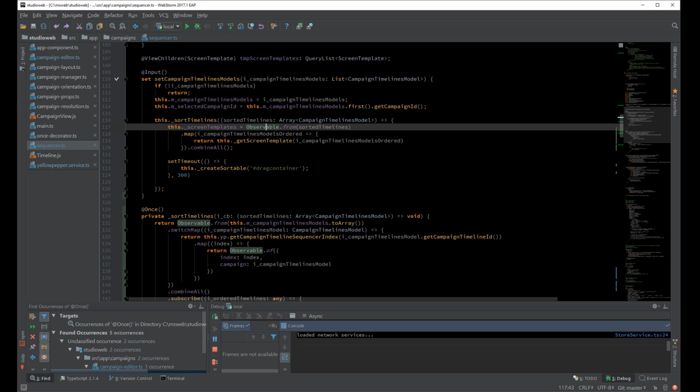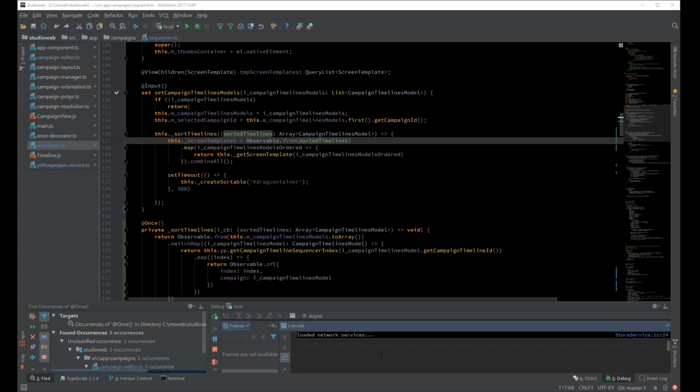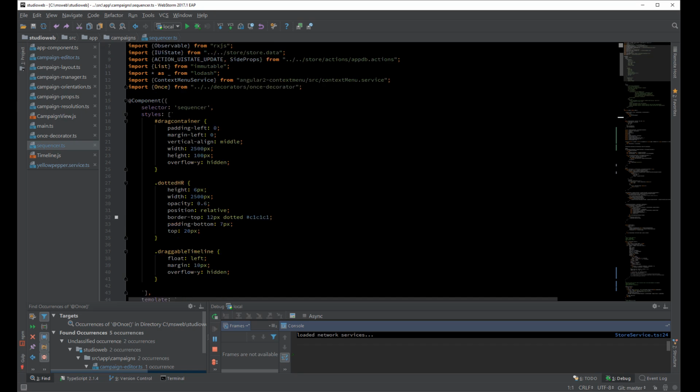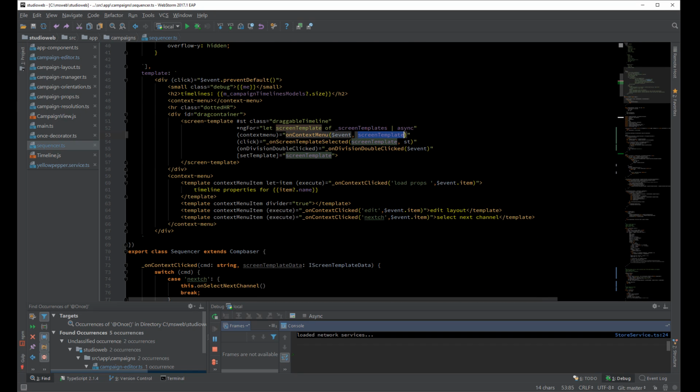And let me remind you that you don't need to use the once all the time, only when you're doing manual subscription. So for example, over here I'm doing screen templates and I'm also using an observable, but of course I didn't have to wrap it in a once decorator because screen templates is actually being subscribed to over here in my template, and so I don't need to do anything special. There's no reason to use a once.